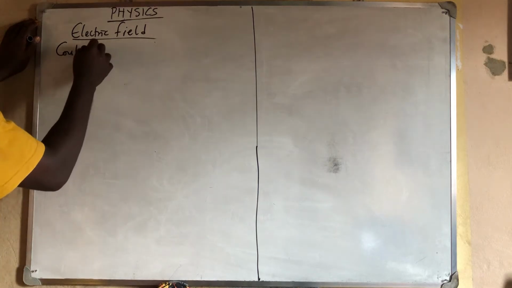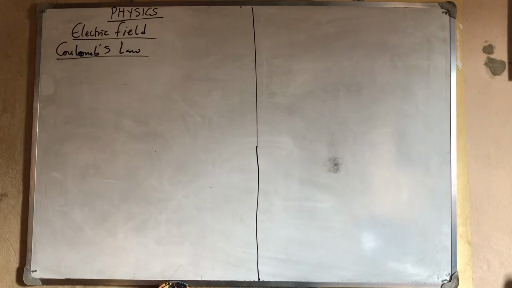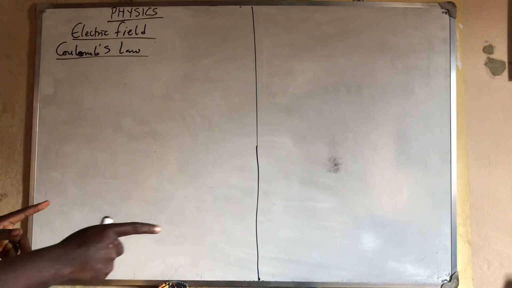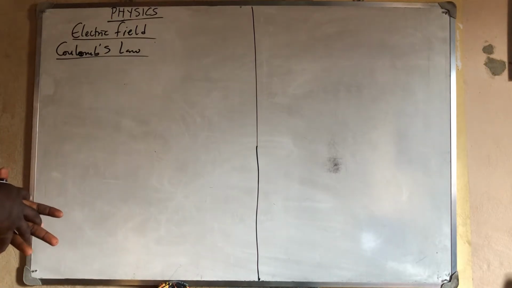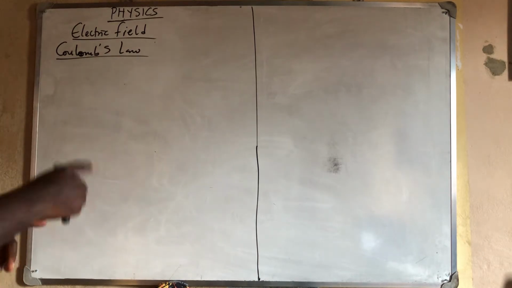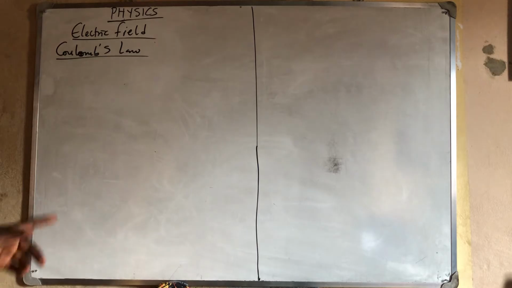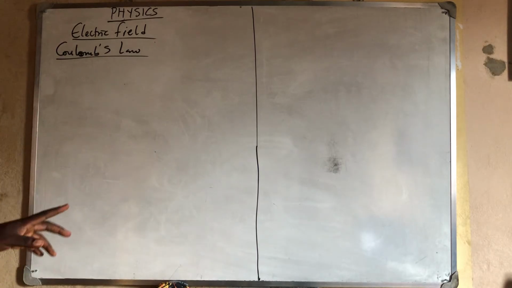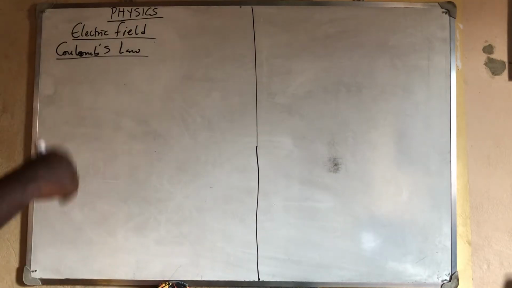Coulomb's law. Coulomb's law stated that the force of attraction or repulsion between two charges is directly proportional to the product of the charges and inversely proportional to the square of their distance apart. It's very simple. If you know gravitational law, you will know Coulomb's law. If you have not watched a video on gravitational law, please do that.